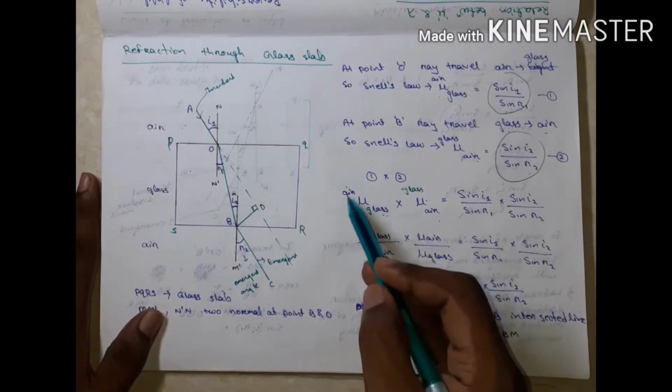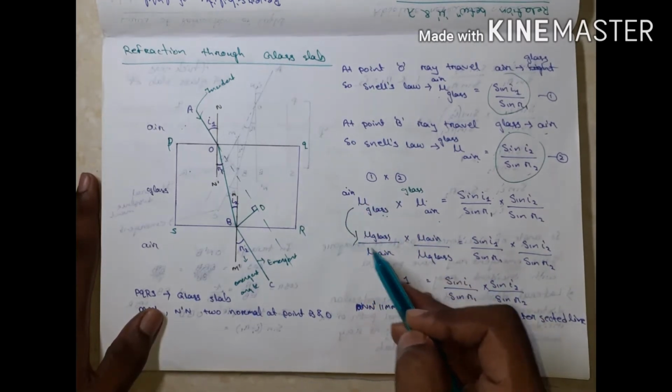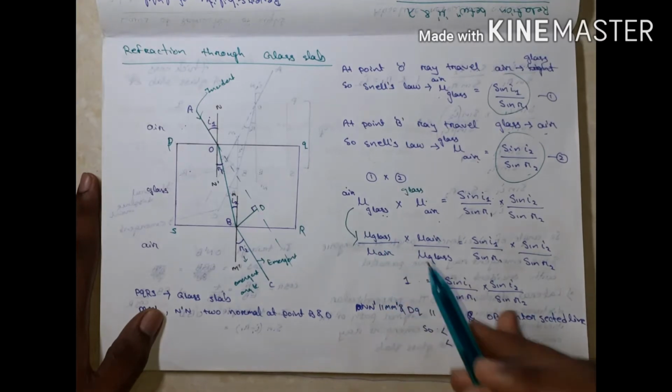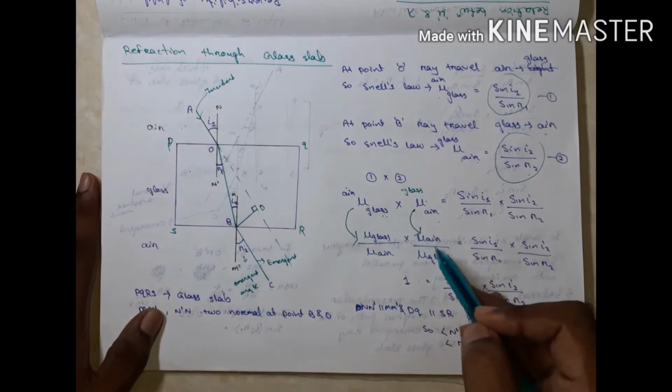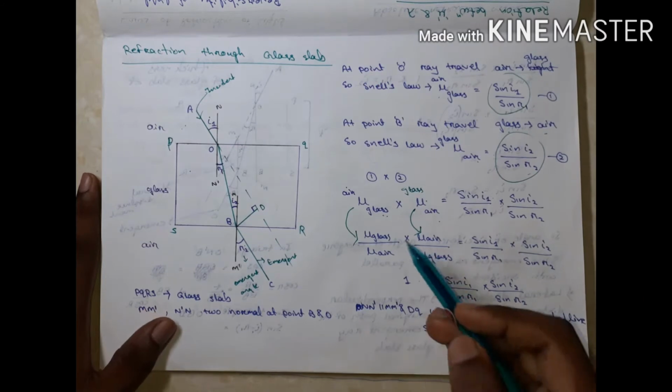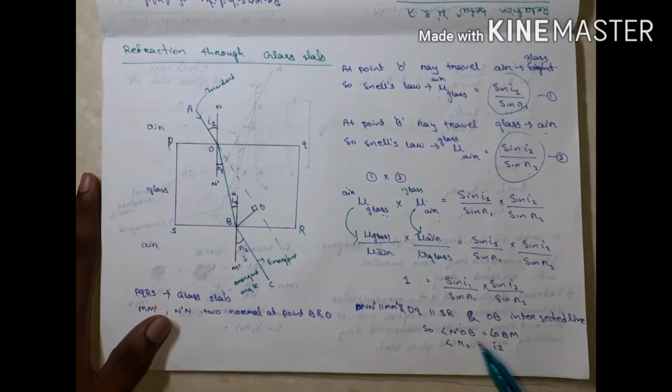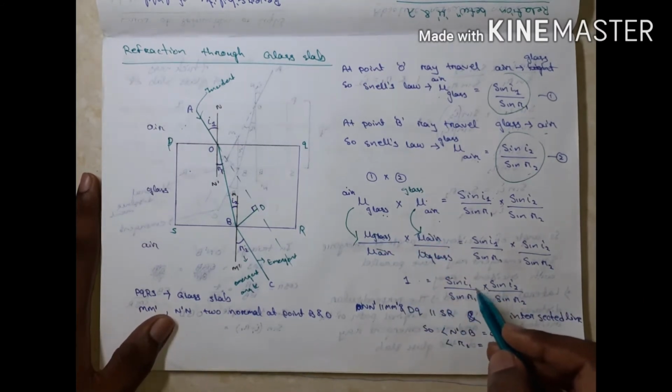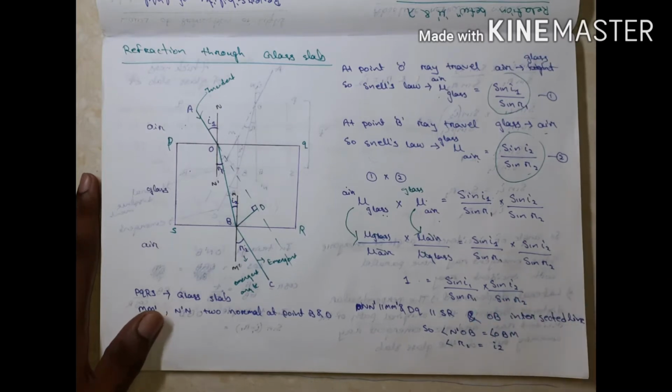Refractive index of glass with respect to air I can represent as mu of glass by mu of air, then mu of air by mu of glass. This cancels. Then 1 equals sin I1 by sin R1 into sin I2 by sin R2.